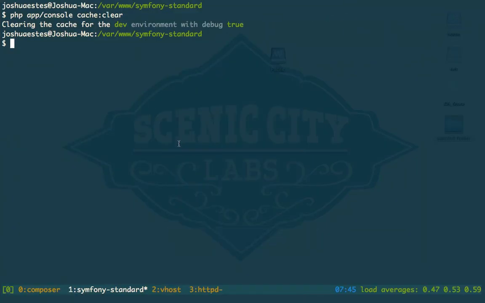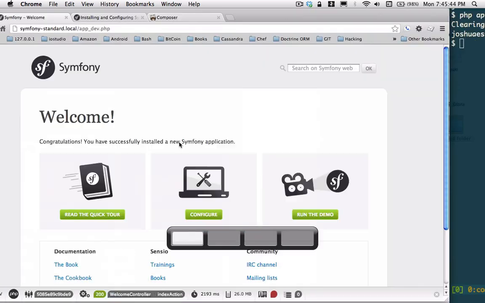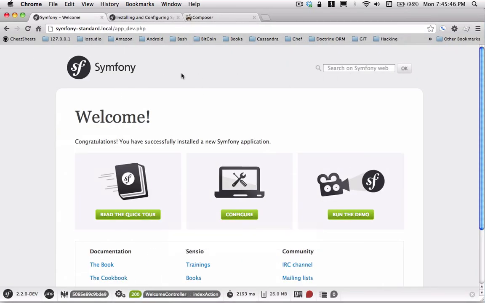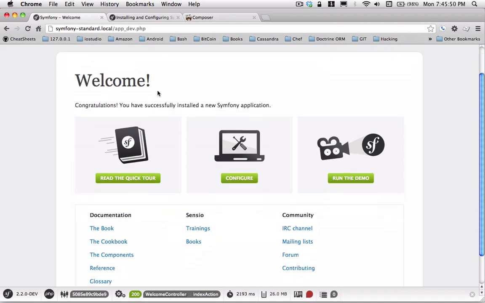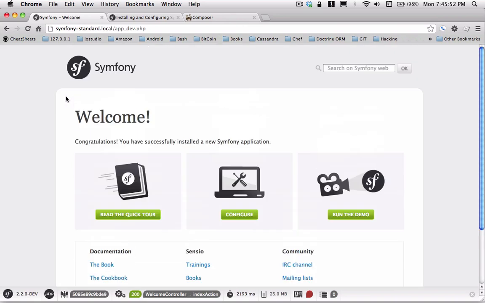So most of the time you either need to remove the entire cache directory or clear your cache. It's really up to you. I'm not going to go over a lot about permissions. So once you get it up and running, this is what you're going to see.